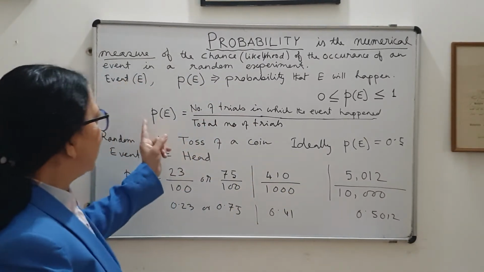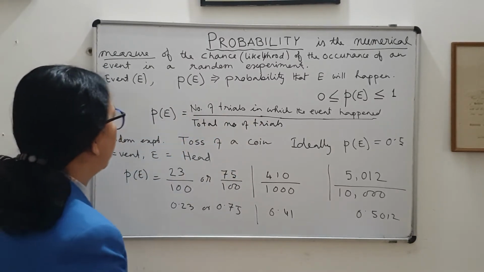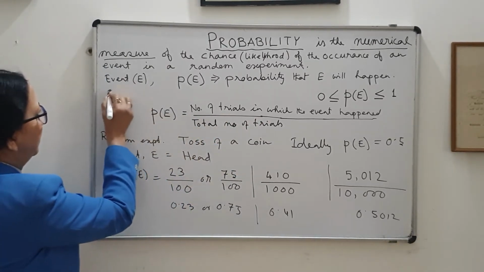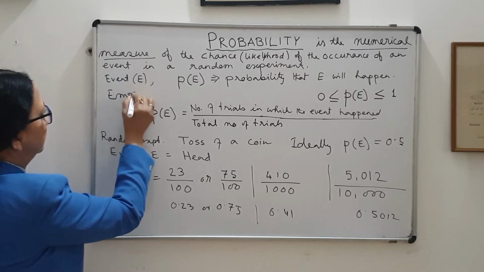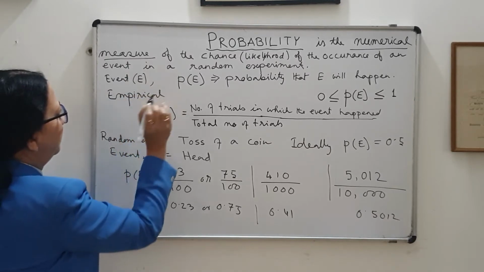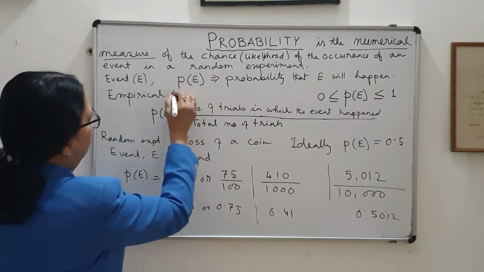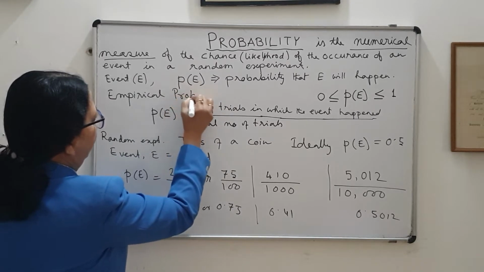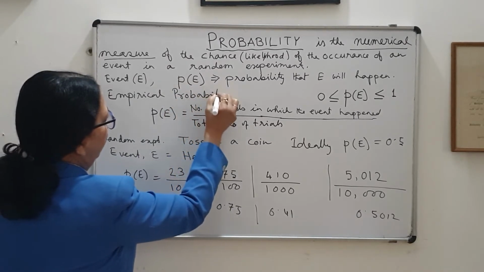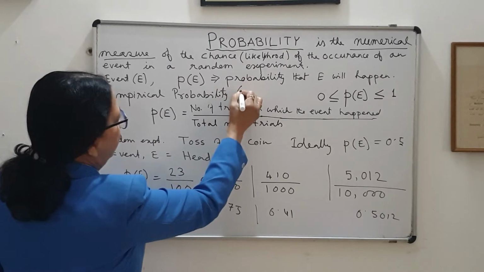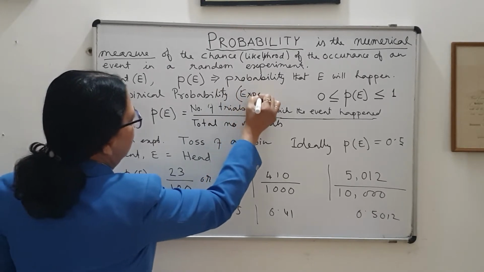So in 9th class you have come across this definition, and this definition is known as the empirical definition, empirical probability, or that means experimental probability.